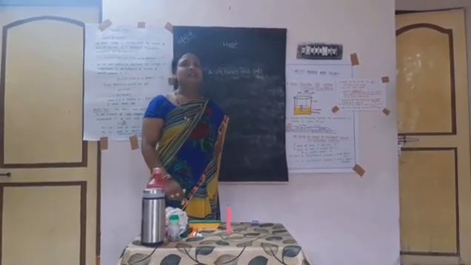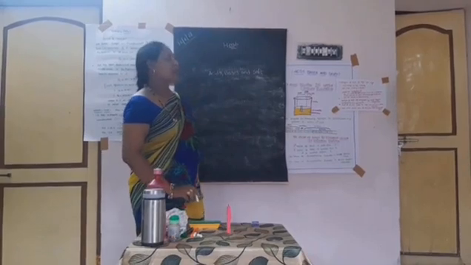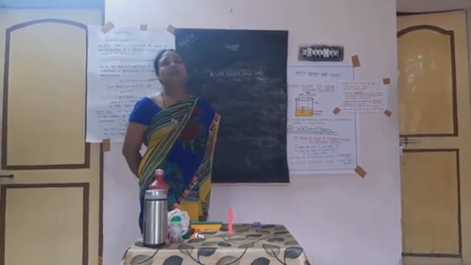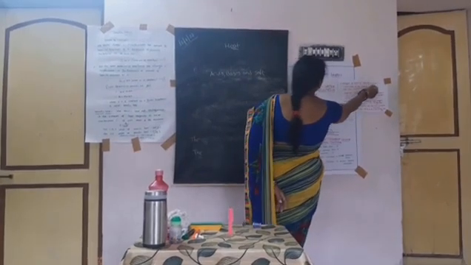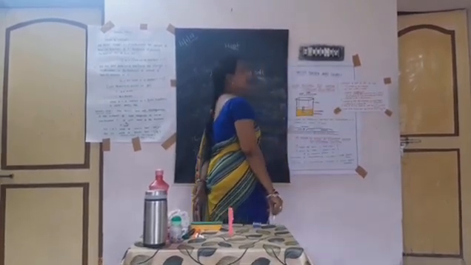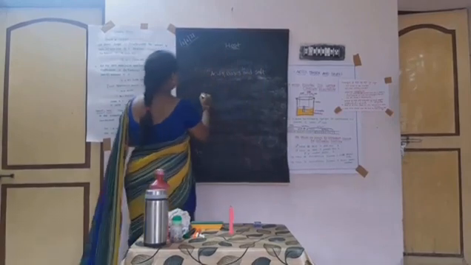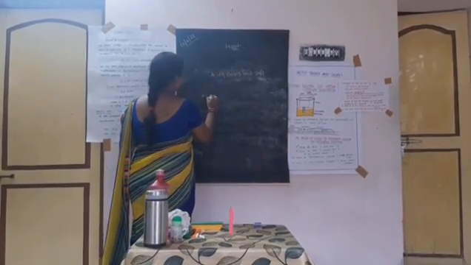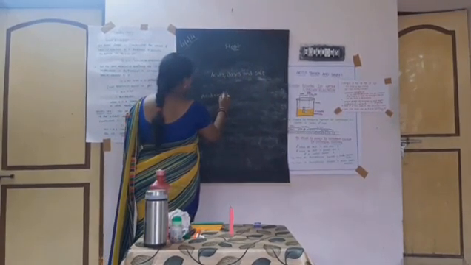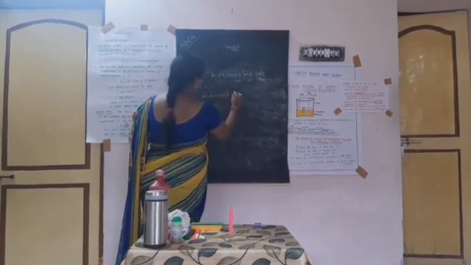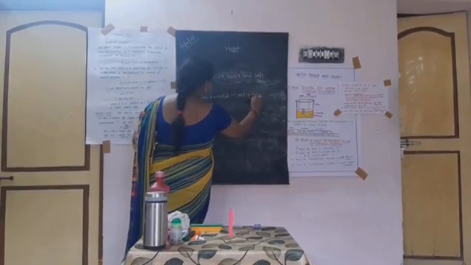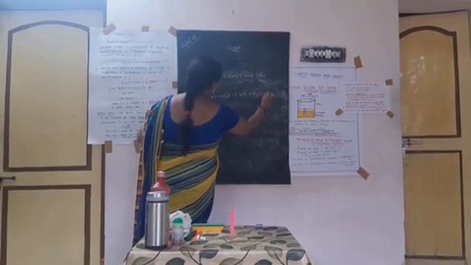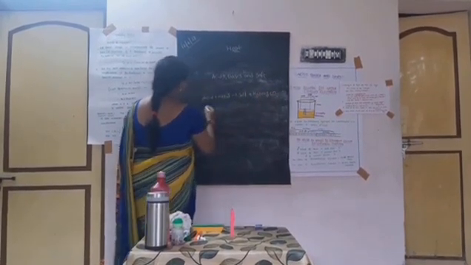Next, in this chapter, two laboratory activities are important. Reaction of acids and bases with metal. Acid plus metal gives salt plus hydrogen.